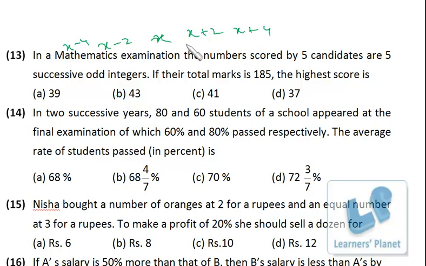So the total is actually 5x. So if you divide it by 5, this will be the middle number, and you want the highest score, so 37 plus 4, 41.